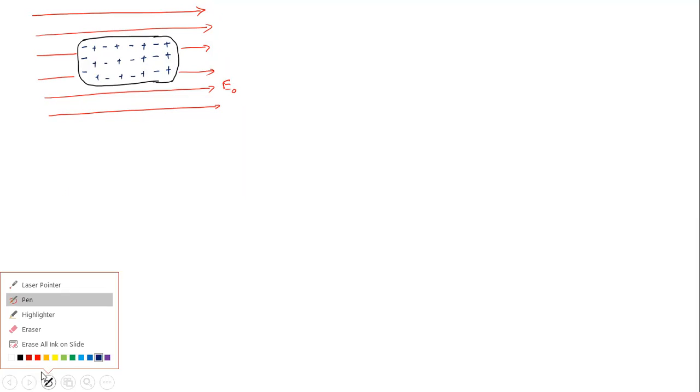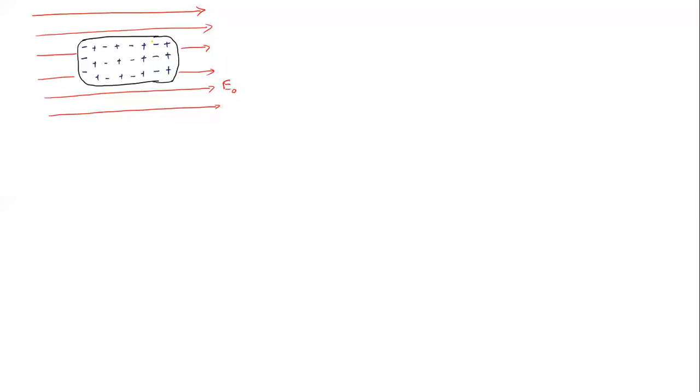Now here the effect is going to cancel. These two effects are cancelled, this two, this two, this two, this and this. Only the ends are left.